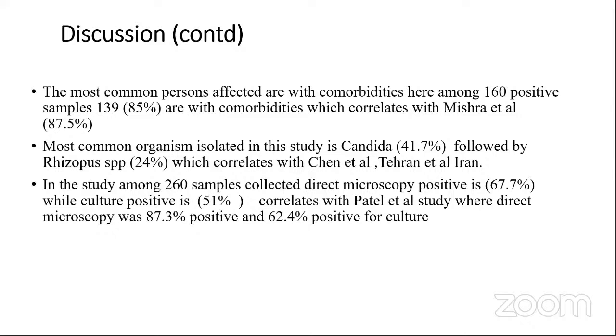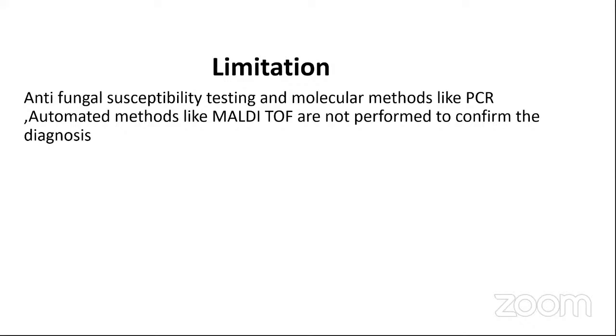The most common organism isolated in this study is Candida, which accounts for 41.7%, followed by Rhizopus 24%, which correlates with the Chen et al. and Tehran et al. studies. In my study, among 260 samples collected, direct microscopy positive are 67%, culture positive are 51%, which correlates with the Patel L study, where direct microscopy is 87.3% and culture is 62.4%. Limitations of the study are that antifungal susceptibility testing, molecular methods like PCR, and automated methods like MALDI-TOF are not performed